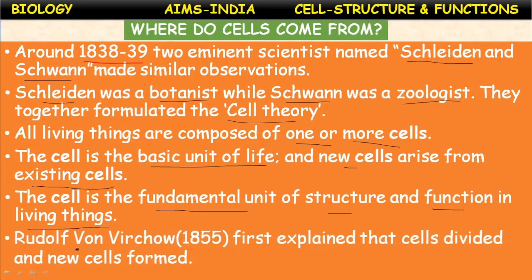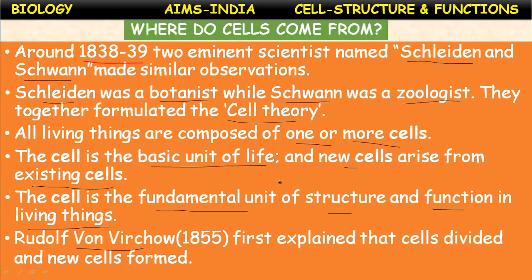Rudolf Virchow in 1855 first explained that cells divide and new cells are formed. Who proposed the cell theory? Schleiden and Schwann. Schleiden was a botanist, Schwann was a zoologist. According to the cell theory, all living organisms are made up of basic structural units called cells.